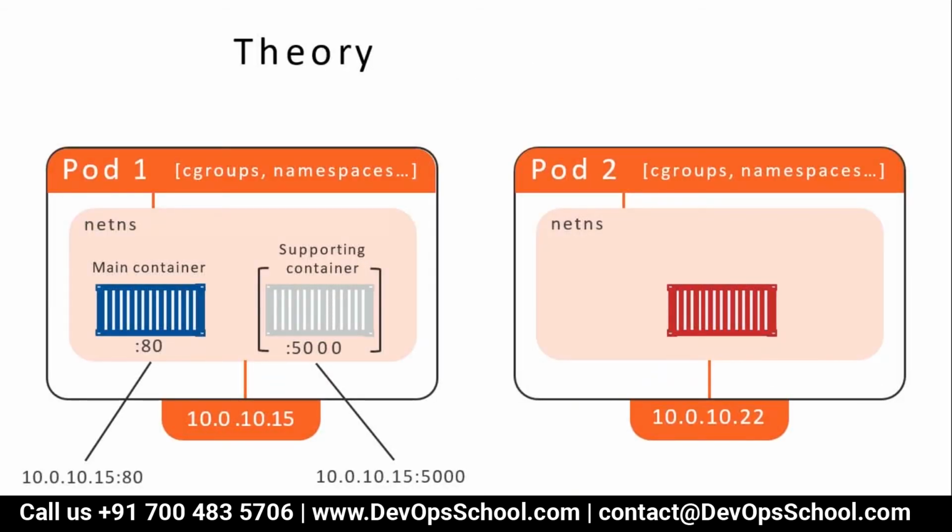Guys, look at this here. Very simple. Here in this pod one, you have two containers. One container you are running on the 80 port, second container you are running on the 5000 port. First container is the main container, second container is the supporting container. How can you access from outside?